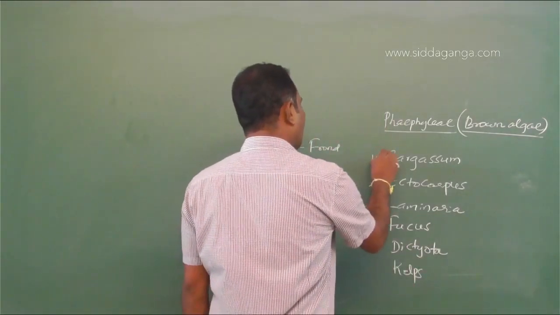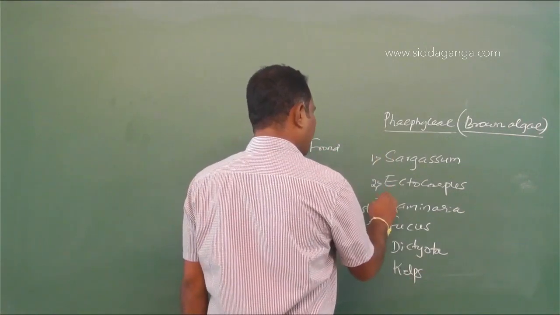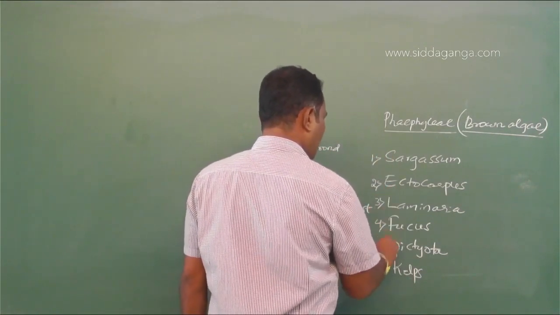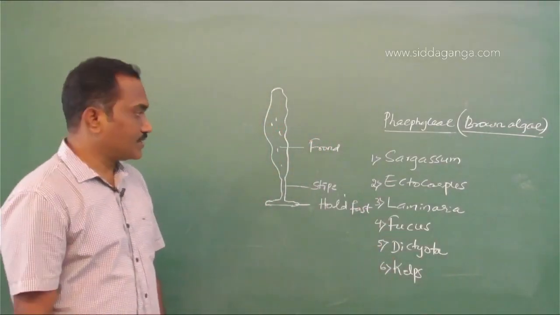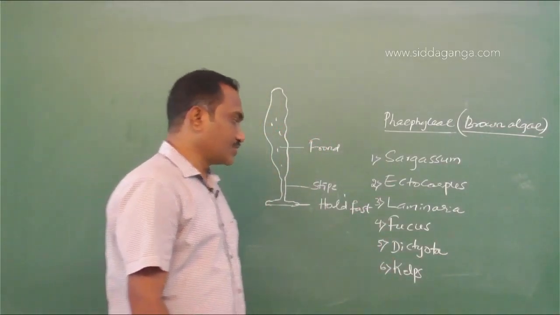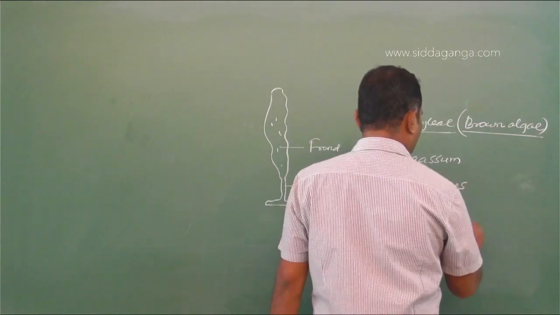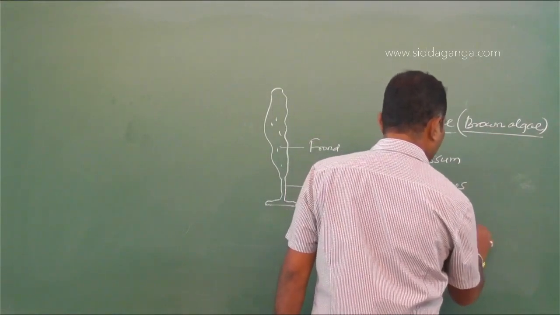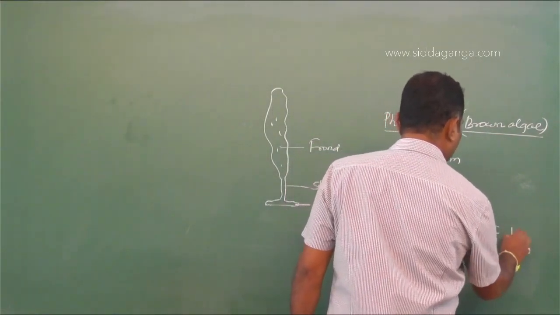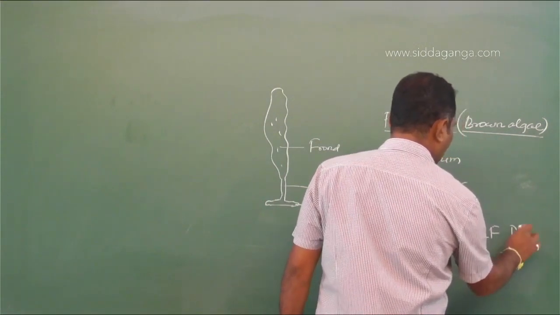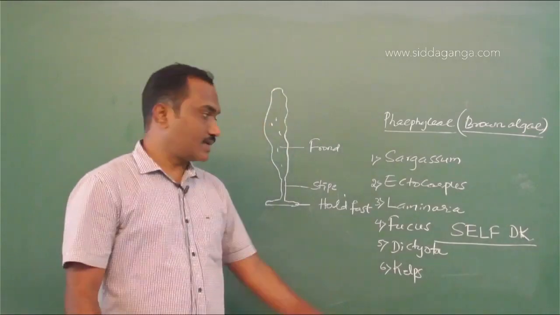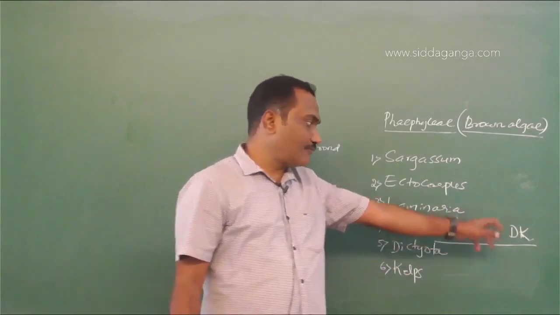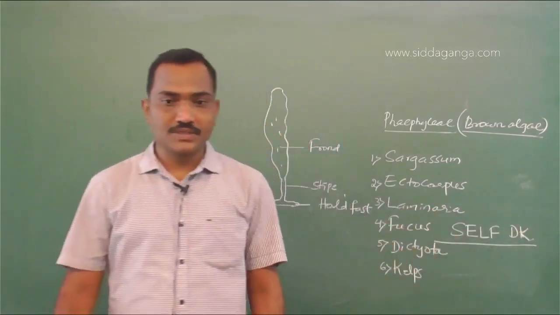So in brown algae there are 6 examples. Sargassum, Ectocarpus, Laminaria, Fucus, Dictyota, kelps. To remember this, make a mnemonic: SELF DK, self defense karate.